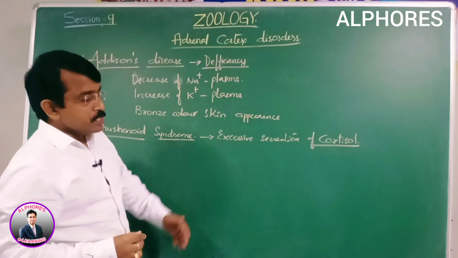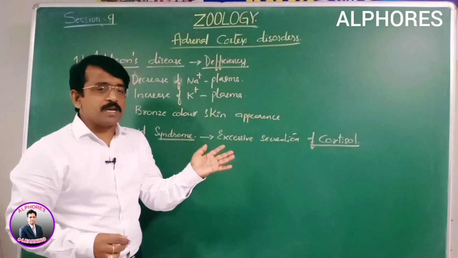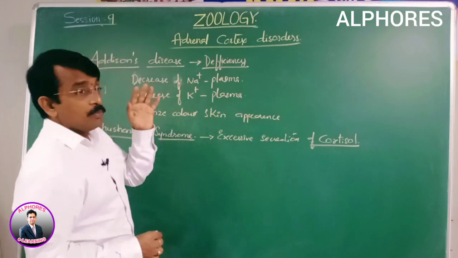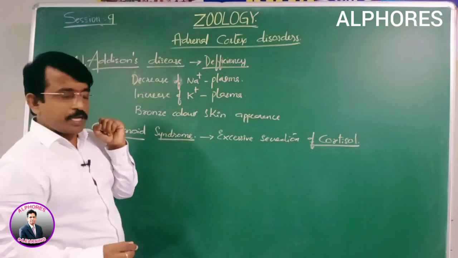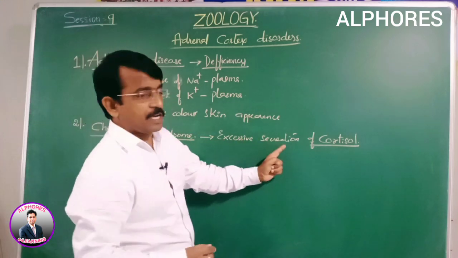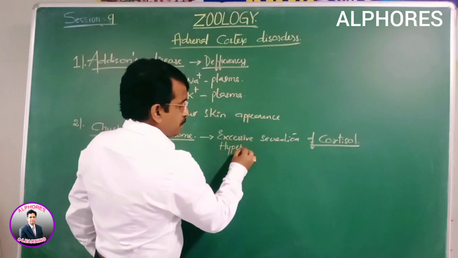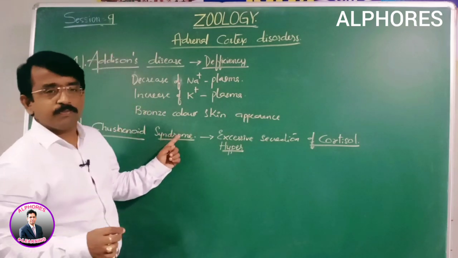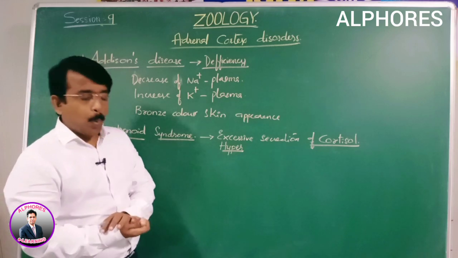Cortisol is a glucocorticoid. Under the endocrine system, we discuss either hyposecretion or hypersecretion. Earlier we discussed hyposecretion or deficiency. Now, in Cushingoid syndrome, excessive secretion, hypersecretion of cortisol, results in this syndrome.